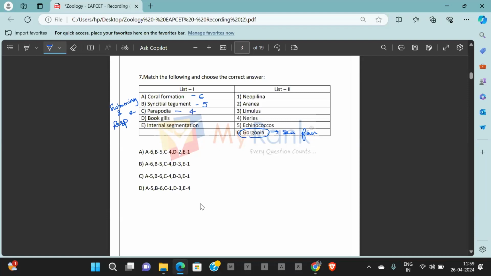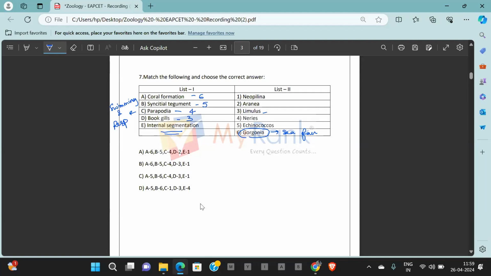Presence of book gills. Book gills are the respiratory structures of aquatic arthropods. Now, which of the following is an example of an aquatic arthropod? Limulus, the king crab, can be taken as an example. So the answer to D goes with 3. Internal segmentation means repetition of organs, or serial repetition of internal structures.